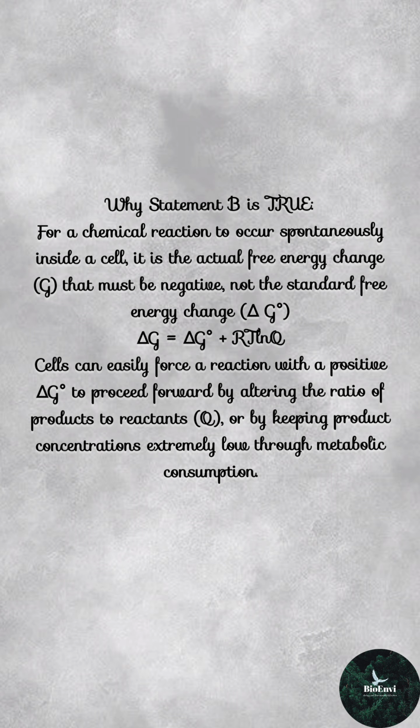Cells can easily force a reaction with a positive ΔG° to proceed forward by altering the ratio of products to reactants, Q, or by keeping product concentrations extremely low through metabolic consumption.